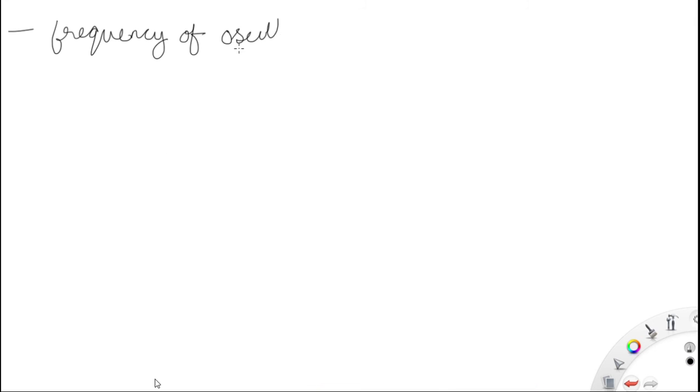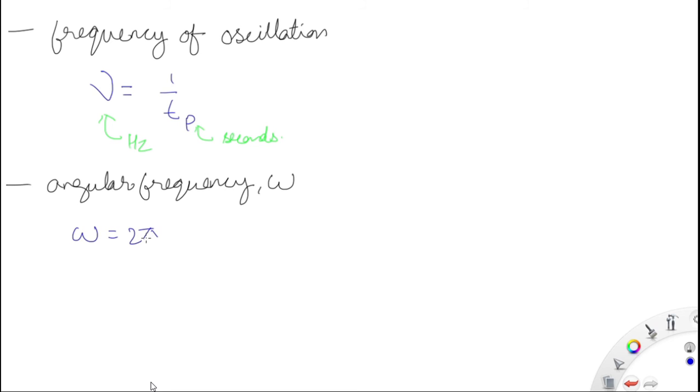Frequency of oscillation is represented by nu. The unit of nu is hertz, and it is equal to 1 by Tp. Tp is the time period and time period is in seconds. Angular frequency omega is equal to 2 pi nu, and the unit is radian per second because 2 pi is in radian and nu is in 1 by second.